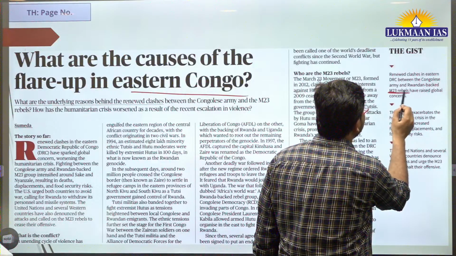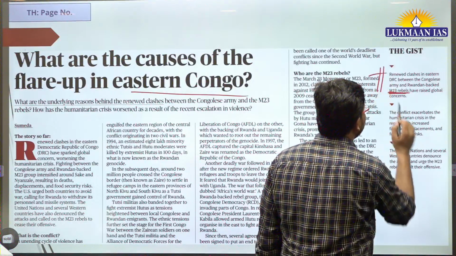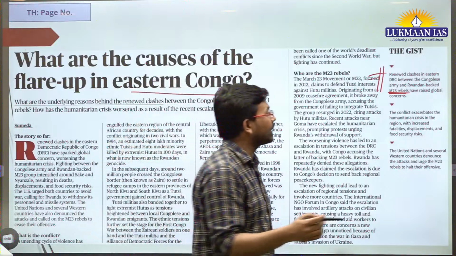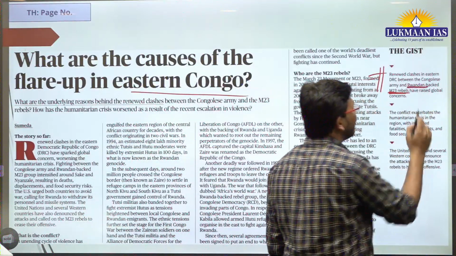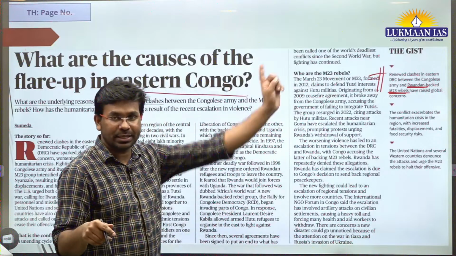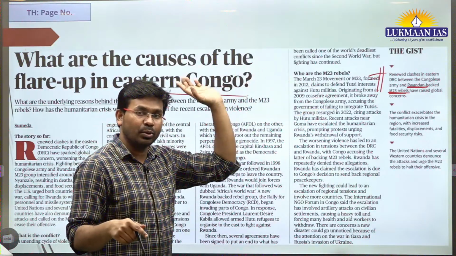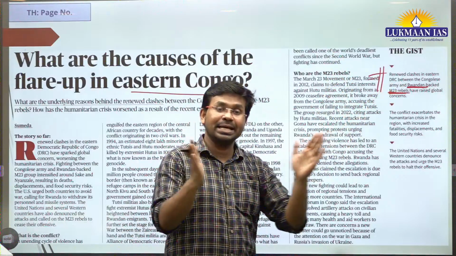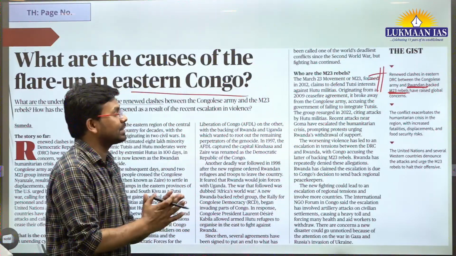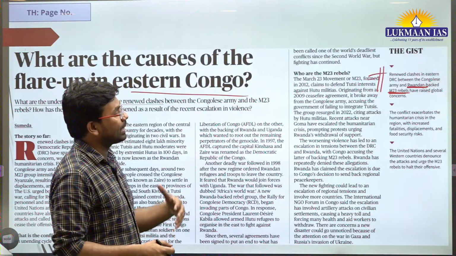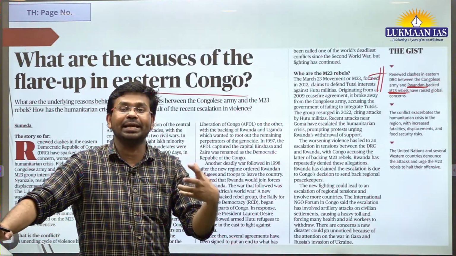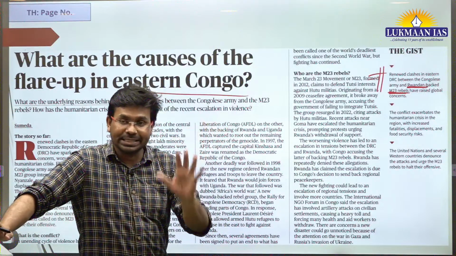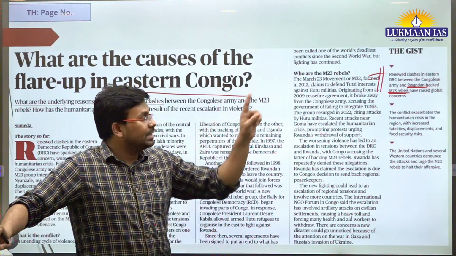This rebel group is M23 rebels, and these M23 rebels are being backed by Rwanda. Rwanda is another country, right? Congo is one country, Rwanda is a separate country. So these rebels are supported by Rwanda, and this has raised tensions and conflict. And this conflict is increasing humanitarian issues, and many countries in the world are raising their voice against this rebel group.